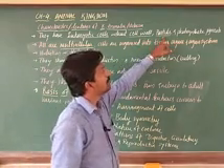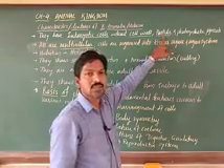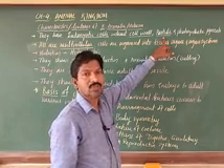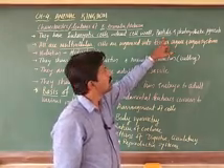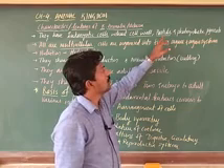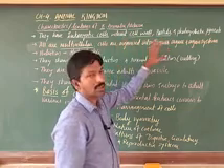Plastids are photosynthetic organelles unique to plant cells. They are found in plant cells, and they are not there in animal cells.